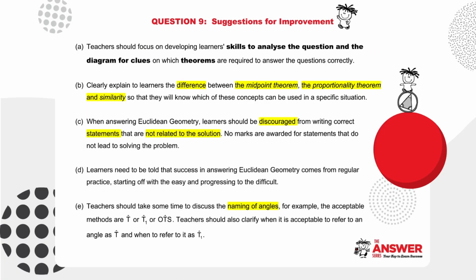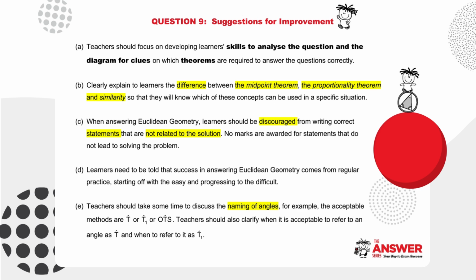The following are some suggestions for improvement for question 9. A. Teachers should focus on developing learners' skills to analyze the question and the diagram for clues on which theorems are required to answer the questions correctly. B. Clearly explain to learners the difference between the midpoint theorem, the proportionality theorem, and similarity so that they will know which of these concepts can be used in a specific situation.